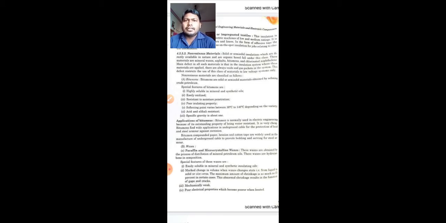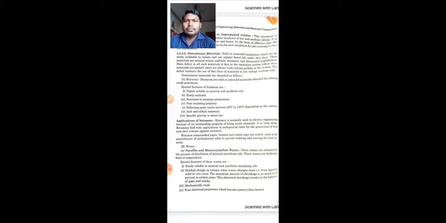Here they can be classified according to bitumens. Bitumens are solid or semi-solid materials obtained by refining crude petroleum. There are some special features of bitumen, which is an insulating material. So its features should be clearly known to us. So what are the features?